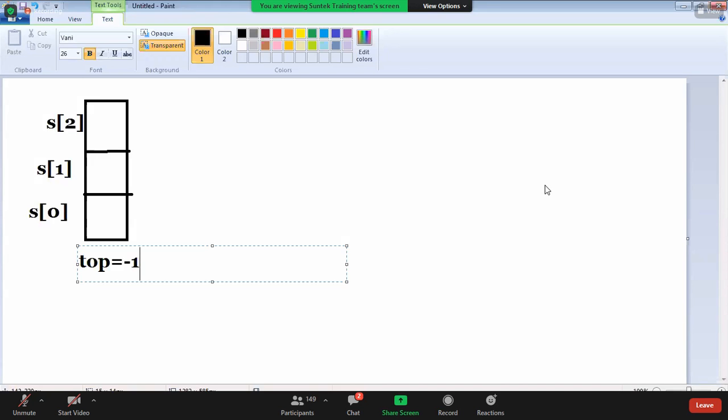What are those two positions, guys? First one is inserting position. Second one is deleting position. Top is a pointer. It points to inserting or deleting location, right? Initial status of stack is -1. -1 means it's empty. Now presently it is empty.